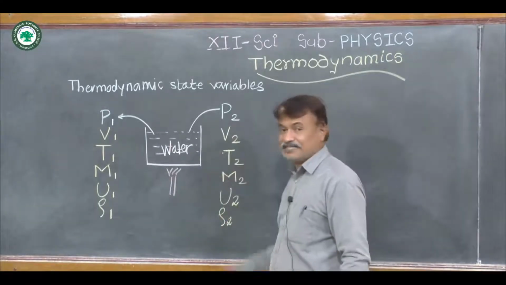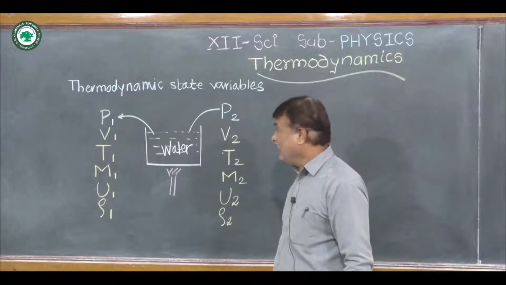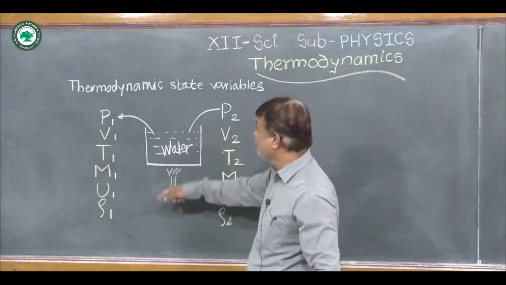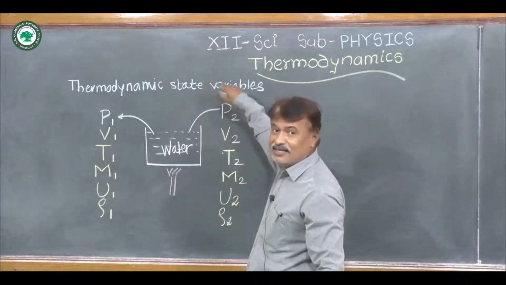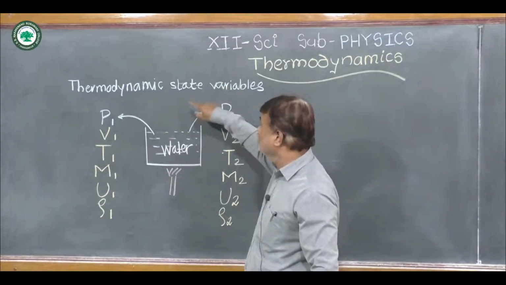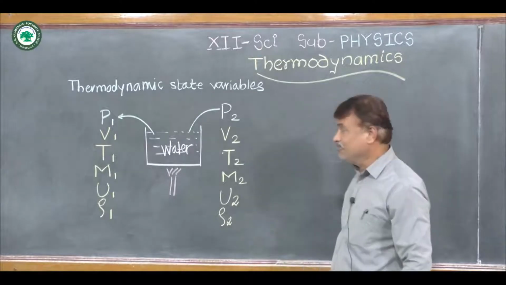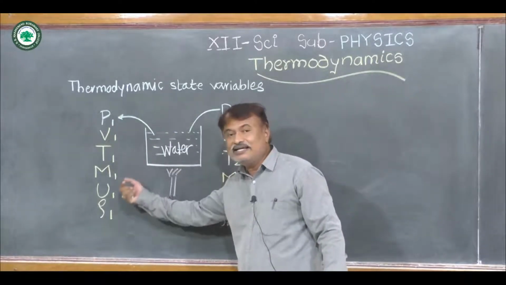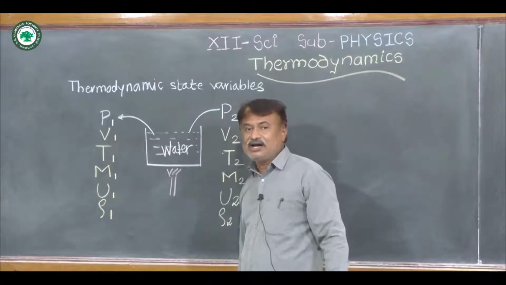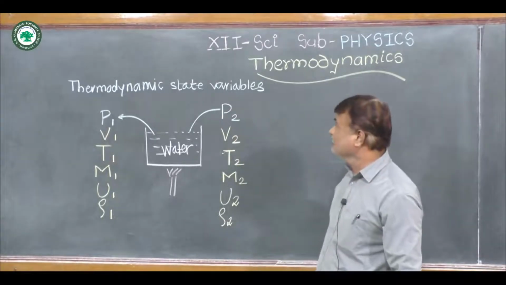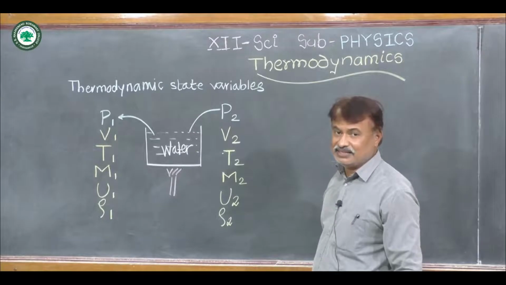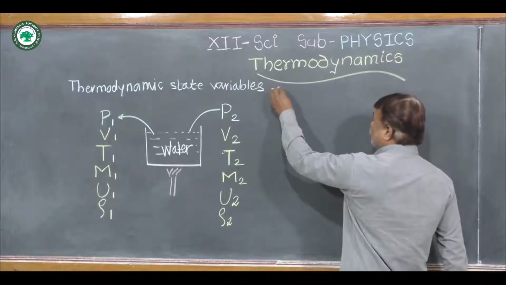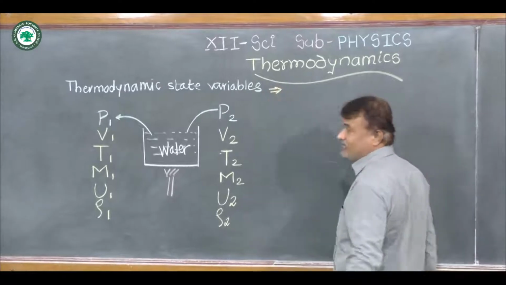There is a change in the state, and these are the variables. These variables are called thermodynamic state variables. Means pressure, volume, temperature, mass, internal energy and density, all these are called thermodynamic state variables. So according to this, we can write what the thermodynamic state variables are.